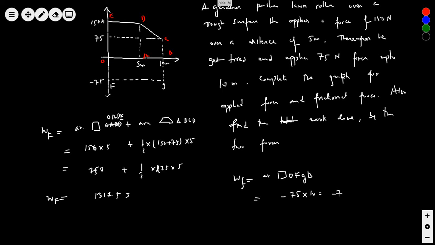But till the time 150 Newton force was there, that time friction always would also be 75 Newton. Always 75 Newton must be present. That's why he has been able to drag it. Minimum this force is present, no? So we find the minimum work done by frictional force.